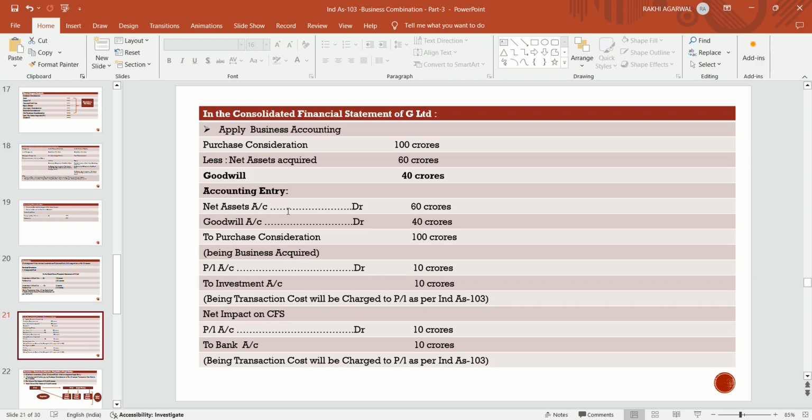He will recognize the goodwill to purchase consideration by rupees 100 crores. Net asset acquired account debit by 60 crores. Goodwill account debit by 40 crores to purchase consideration by 100 crores. Now, any transaction cost which they are incurring should be charged to profit and loss account in case of consolidated financial statement. When they are preparing consolidated financial statement, that transaction cost which they capitalized in standalone financials should be charged to P&L in the CFS. So P&L account debit by 10 crores to investment account by 10 crores.